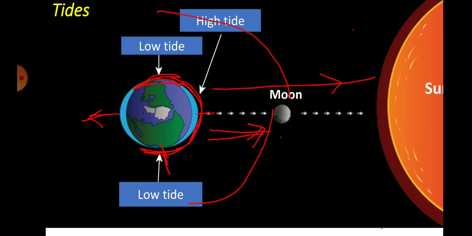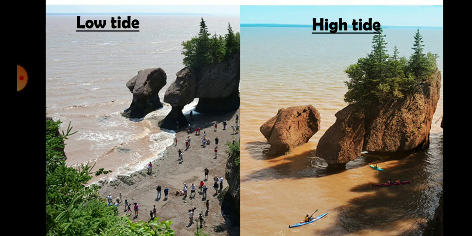And tides, high tide and low tide, are one of the effects of the rotation and revolution of the moon about the earth. Here is one picture where you can see high tide and low tide. The picture is taken at the same place. In the first one you can see the water level is low and people are roaming on the beach of the sea, and in the second figure you can see in the same place the level of the water rises up.